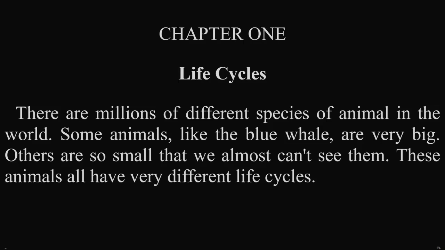There are millions of different species of animal in the world. Some animals, like the blue whale, are very big. Others are so small that we almost can't see them. These animals all have very different life cycles.